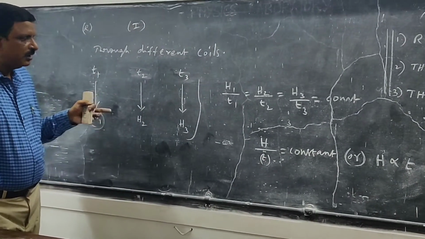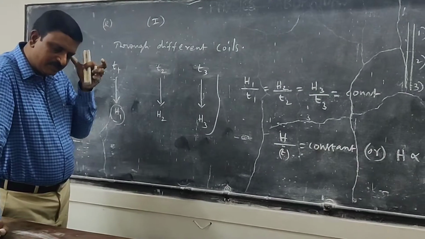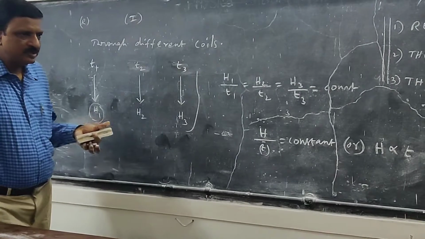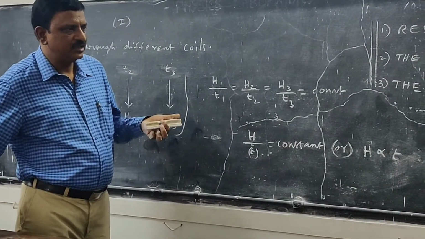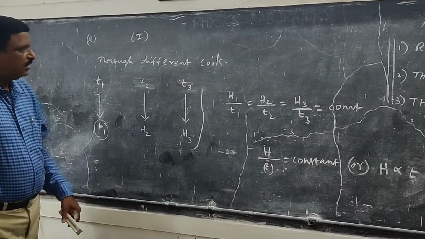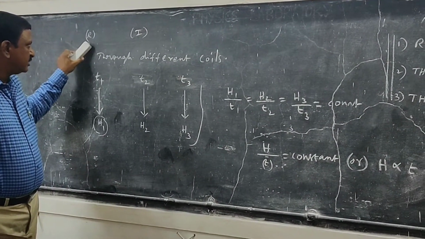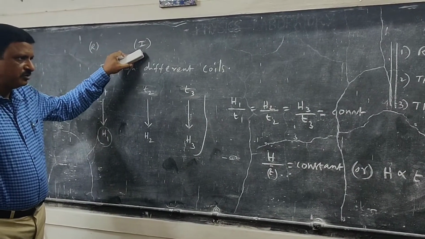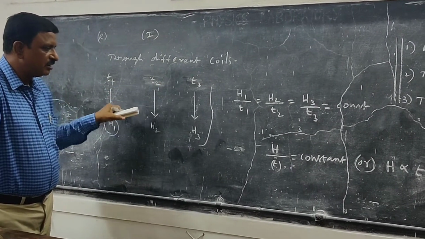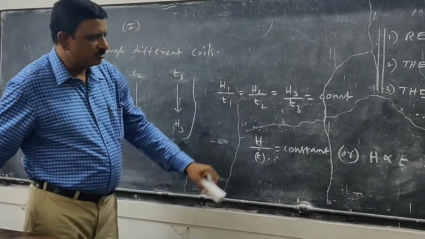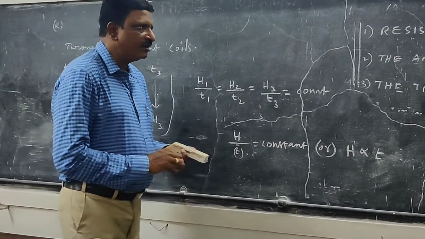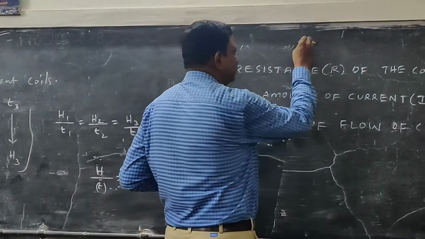Then second one, he is going to keep the coil and time of flow the same and he varied the current. Then he found that the heat energy generated is directly proportional to the square of the current. Then third, he is going to fix the coil and the amount of current passed the same. He varied the time interval of passing current through the coil and he found that H is directly proportional to T. So based on these three conclusions, he gave a law called Joule's law of heating.